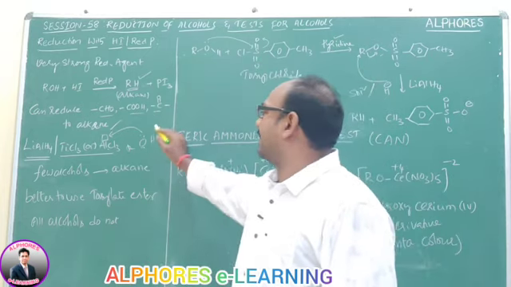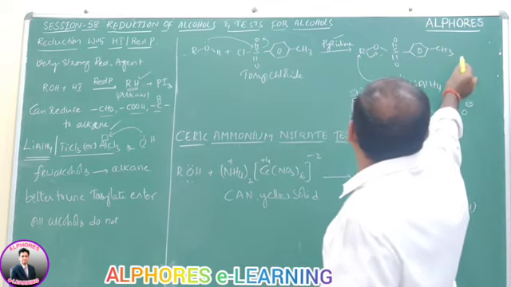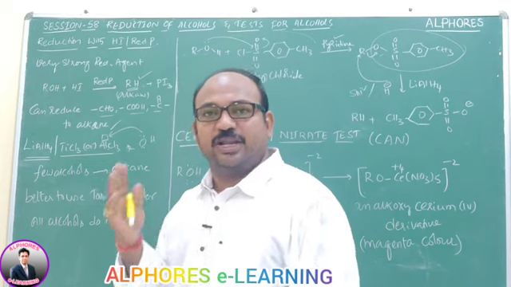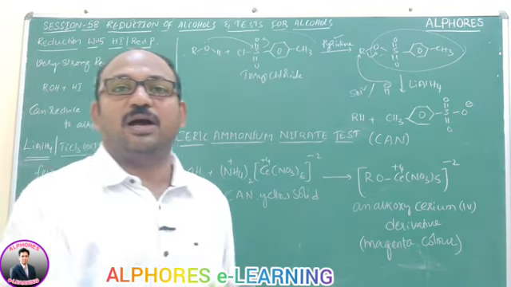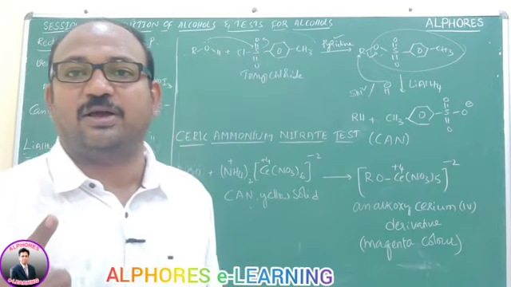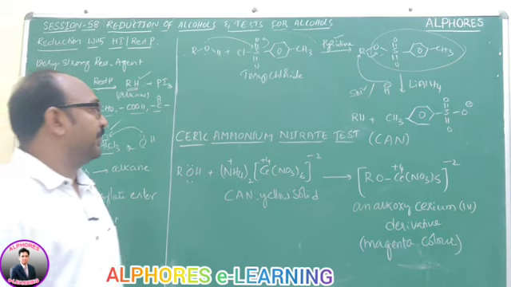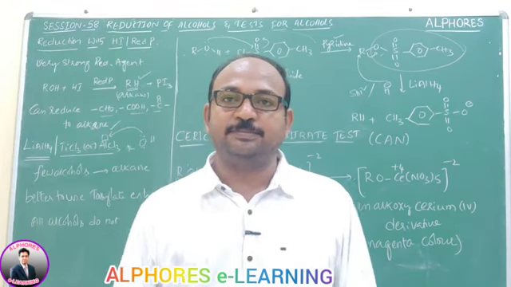But when we convert that alcohol into a tosylate ester, this whole group is a good leaving group and has more tendency to leave. Hence, we can easily reduce the tosylate esters of alcohols into alkanes. These are the reduction properties of alcohols.